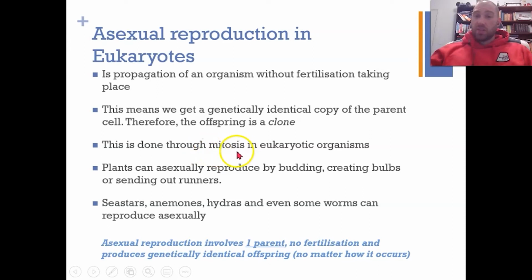Again, we're going to go through mitosis in a bit of detail later on. So plants can reproduce asexually by budding, by making bulbs or sending out runners. Sea stars, anemones, hydras, and some worms can reproduce asexually, and these are animals. But again, the cells are produced through mitosis, not meiosis. So asexual reproduction involves one parent, no fertilization, and produces genetically identical offspring, no matter how it occurs. Because it's done through mitosis, we're getting identical daughter cells being produced. We're going to talk about fertilization in a bit of detail later on as well.